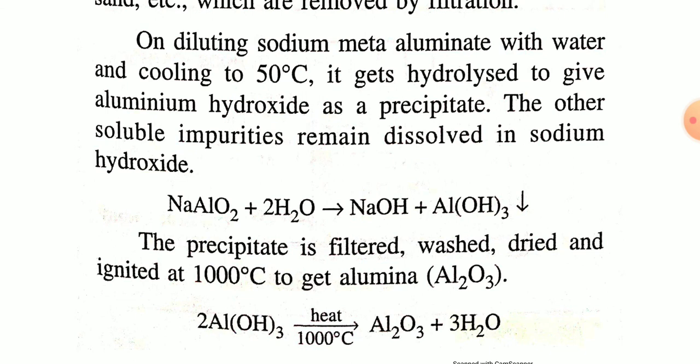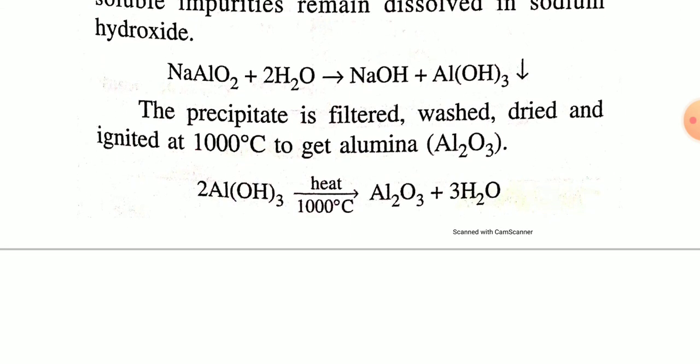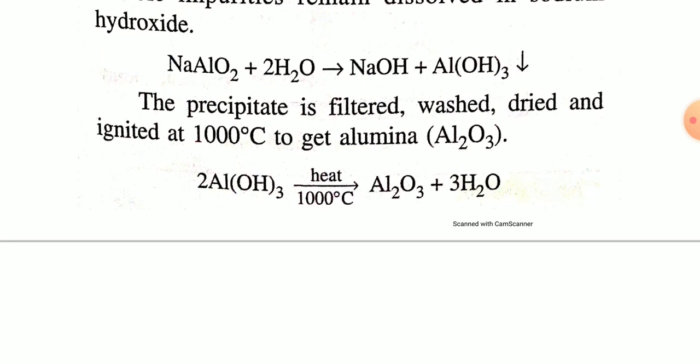Okay. After that, the precipitate is filtered and washed and dried and ignited at 1000 degrees Celsius to get Al2O3, alumina.